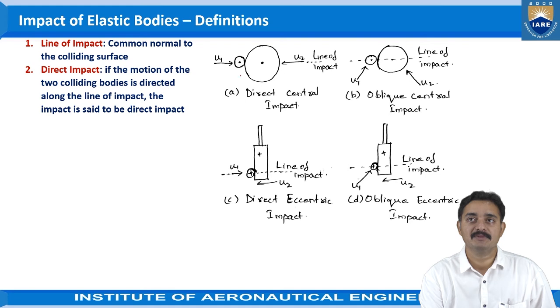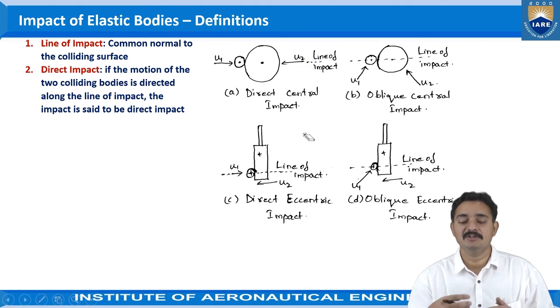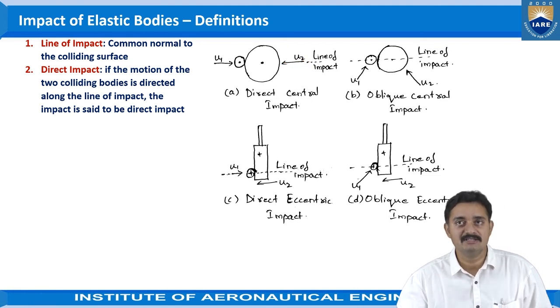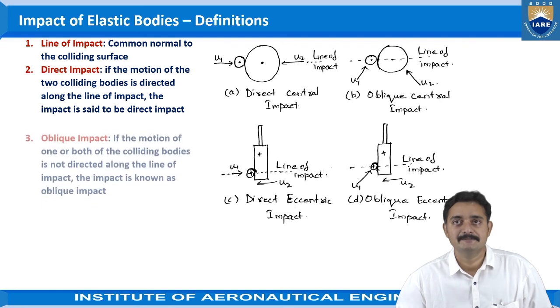Here you can observe these motions or directions are along the line of impact. The movement of the object is along the line of impact. So depending on the direction of the movement of the object, it is termed as the direct impact.